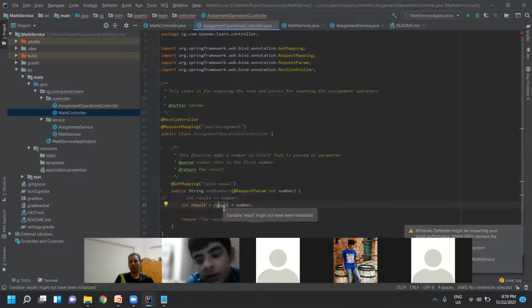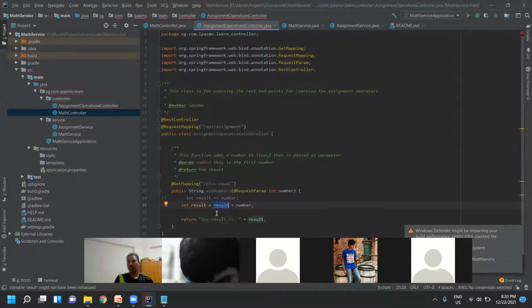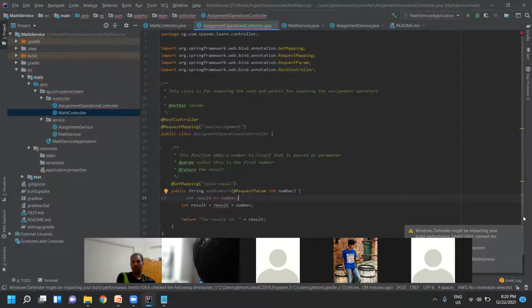Okay, when you mouse over on it, you see the compilation error, what it says: variable result. So result is a variable, right? It might not have been initialized. So it is not initialized. So what we have to do, we have to initialize it first. So how can we initialize?